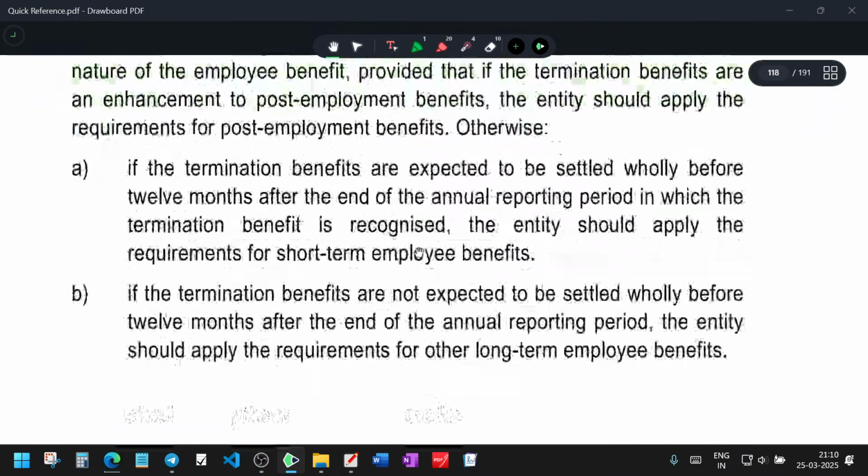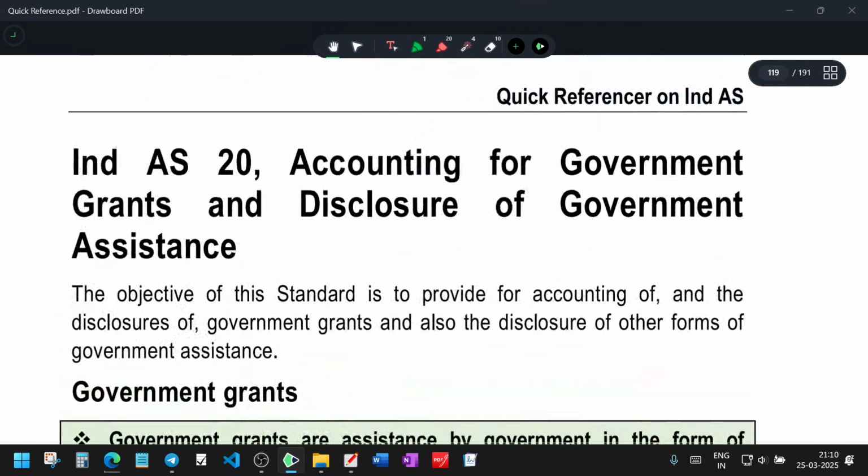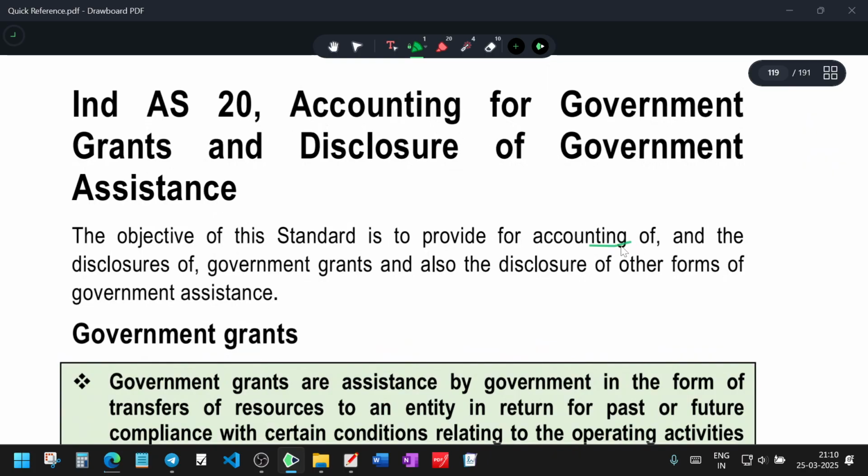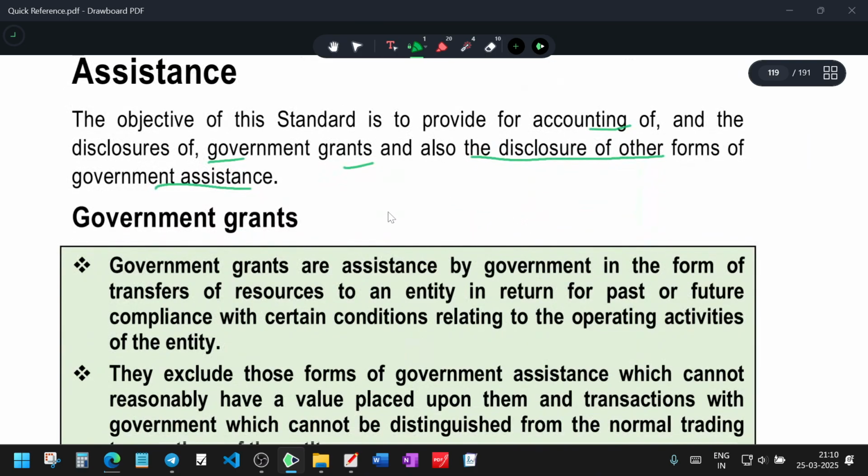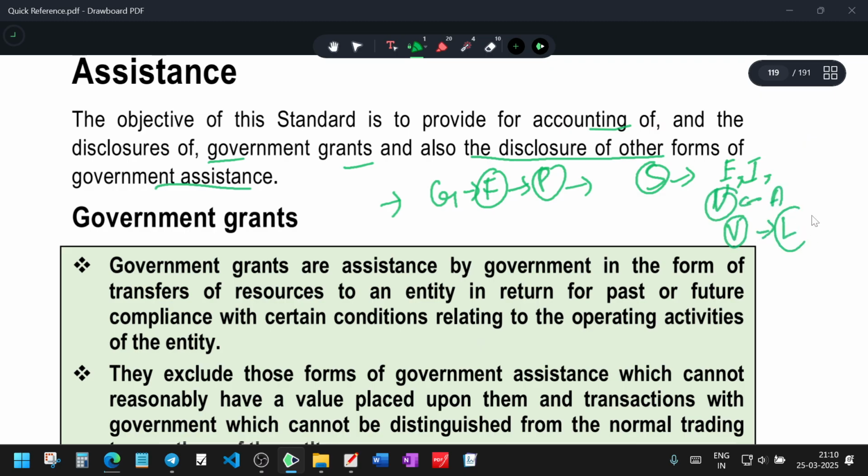Ind AS 20: accounting for government grants and disclosure of government assistance. The objective of the standard is to account for and disclose government grants, and also to disclose other forms of government assistance. Say I receive some government funds for a purpose, and once the purpose is satisfied, I can consider it as an income, or reduce it from the value of an asset, or reduce the value of a liability. This is how a grant usually works.